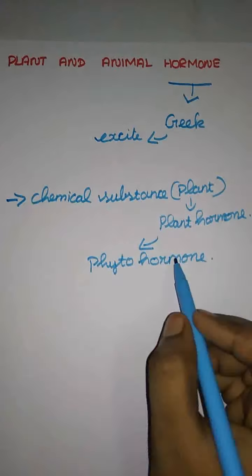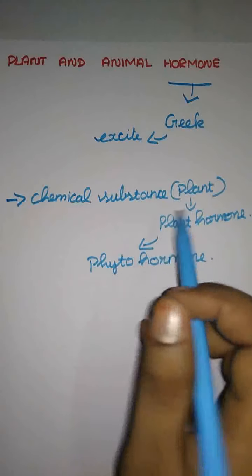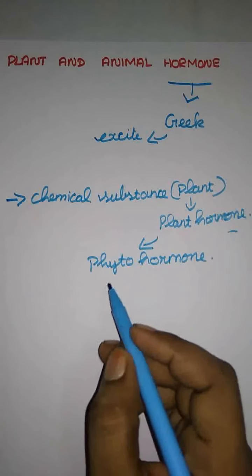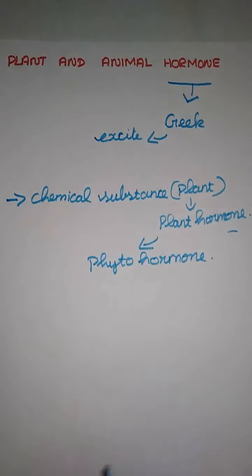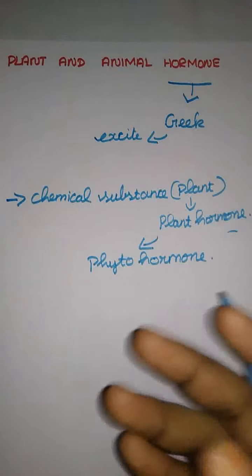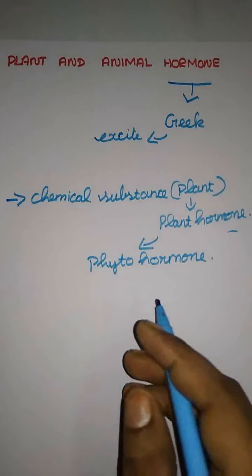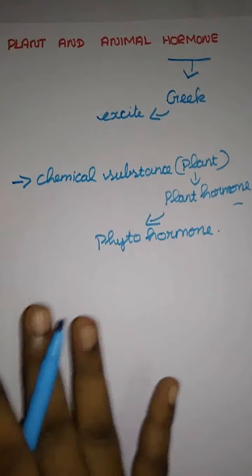In plants, hormone secretes a phytohormone. In humans, they secrete with a separate gland, that is the endocrine and exocrine gland. Here a phytohormone is transported to the different parts of a plant body to perform several physiological functions. Physiological means the functions of the parts of a body. Okay, that is for a plant.